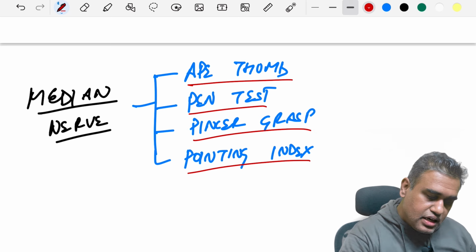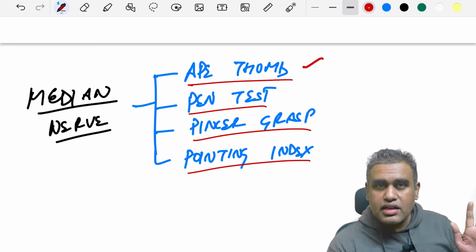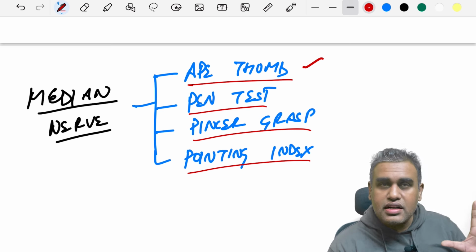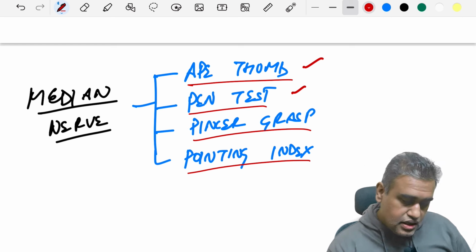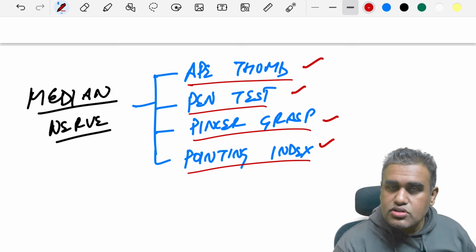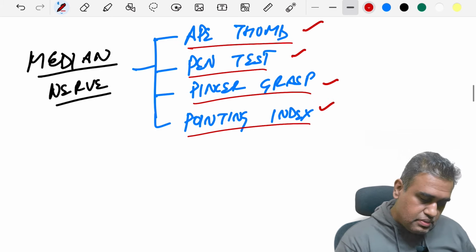In median nerve injury, we look for the ape thumb deformity. What happens is the thumb is actually aligned with the other fingers. Normally, the thumb is at a perpendicular degree. Then we have a pen test. We will see in the images. Then we have a pincer grasp and a pointing index. So, these are 3-4 tests which we should be knowing. Let's see one by one with images.